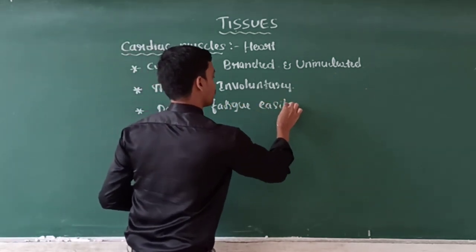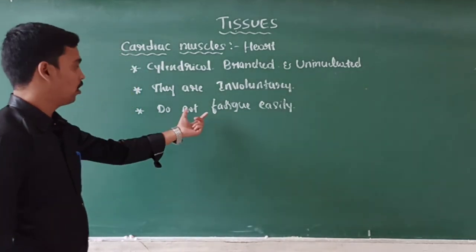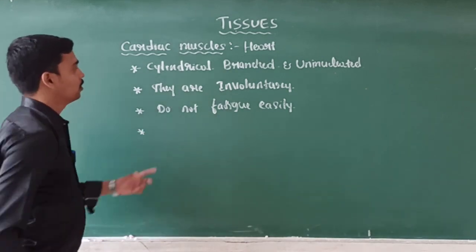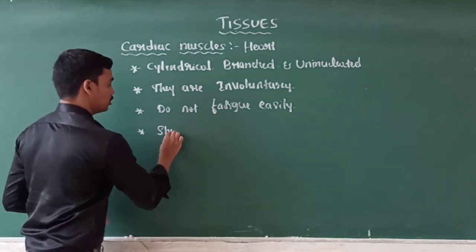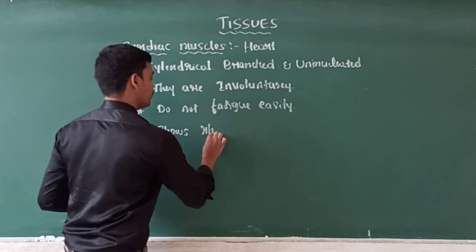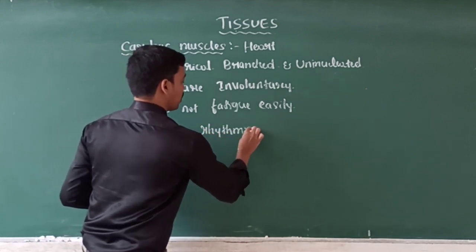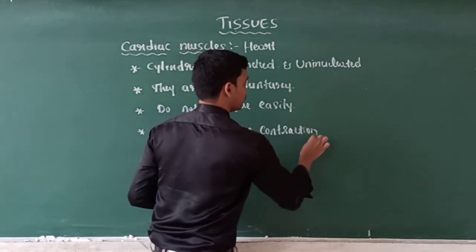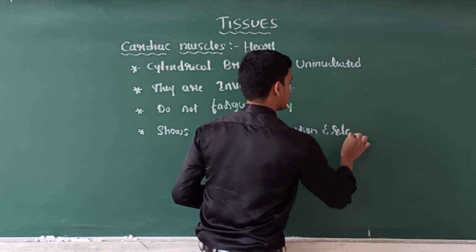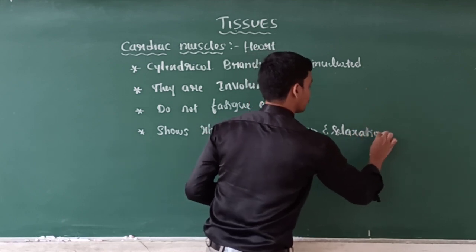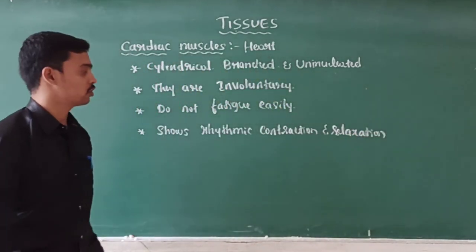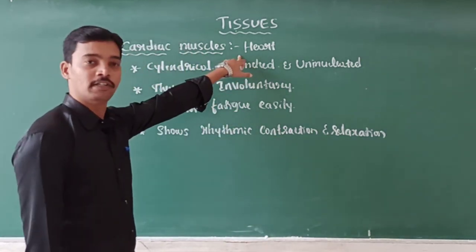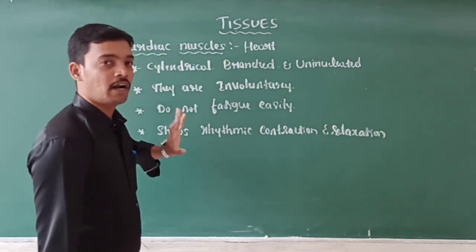And next, the muscles show rhythmic contraction and relaxation. This rhythmic contraction and relaxation causes the pumping of the blood. And where are they present? They are present in the heart. This is regarding the cardiac muscles.